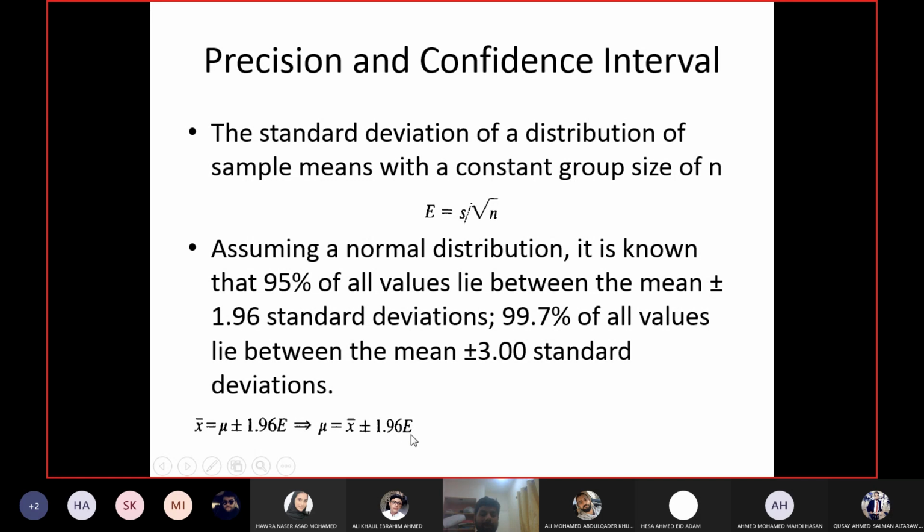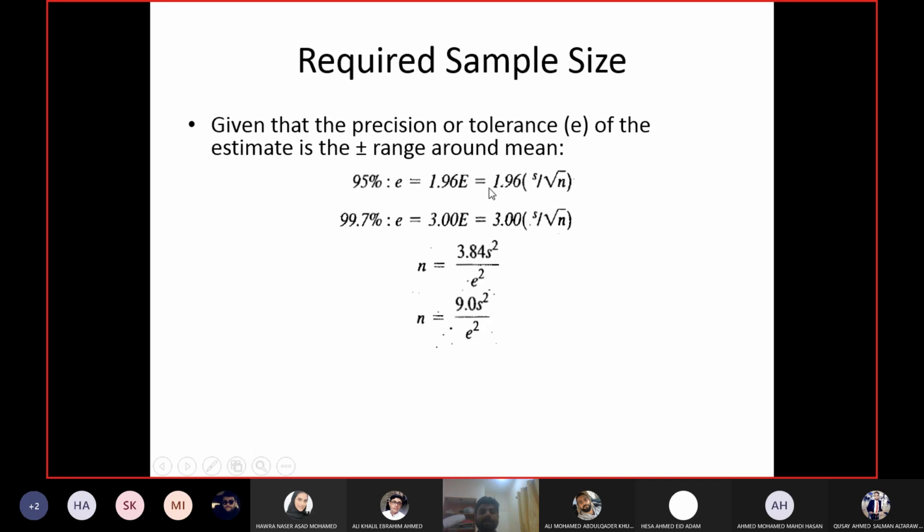So 1.96 E becomes my precision or tolerance level, small e, the variation you are allowing in your confidence interval. For a 95% confidence interval you allow a variation of 1.96 E, and for 99.7% you allow 3 times E.